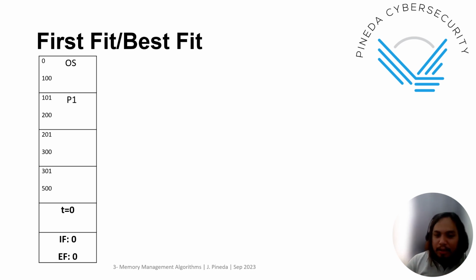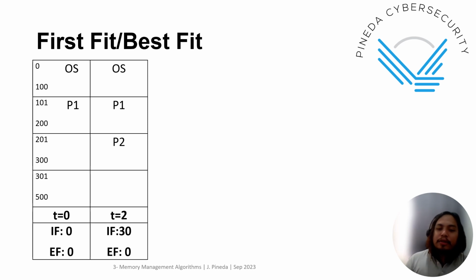For best fit, it will traverse the entire RAM and allocate the one with the least internal fragmentation. In this case, it's the second partition, 101 to 200. So internal fragmentation is 0. Nothing is wasted. External fragmentation is also 0.